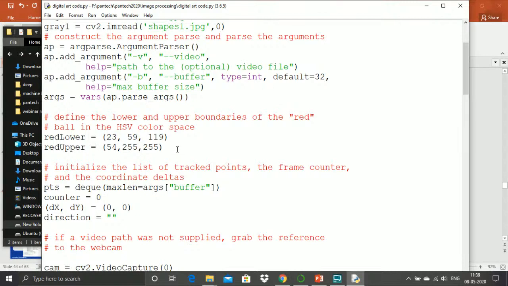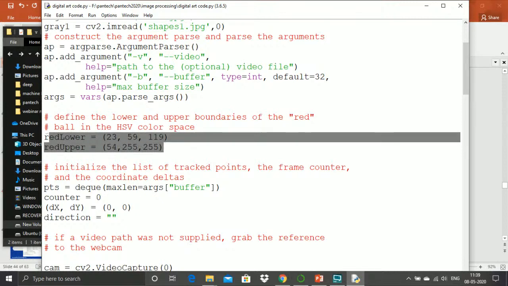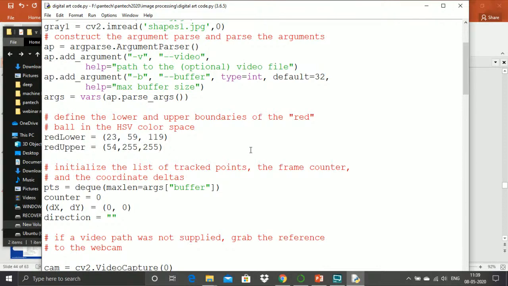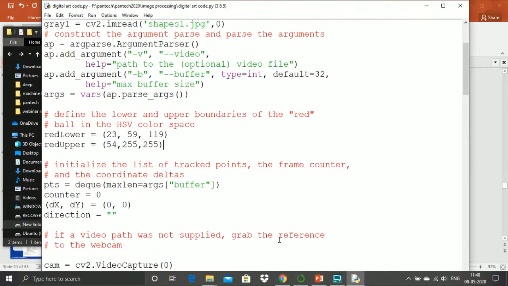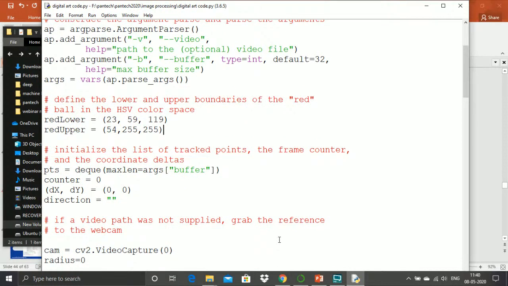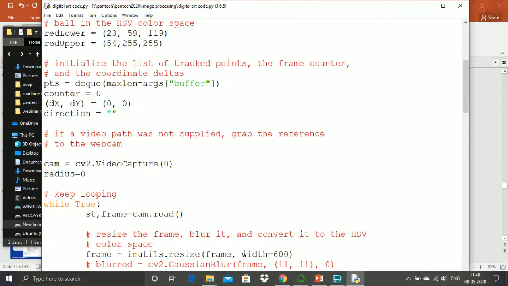So here for detecting the particular color I have applied HSV. This HSV will be the color parameters. This represents the yellow color, and based on this yellow color only it will be tracking the complete movement within the screen. And why I have applied imutils here: imutils is another function which is used for reducing the size of a screen. So with the help of imutils I have assigned my frame width as 600.